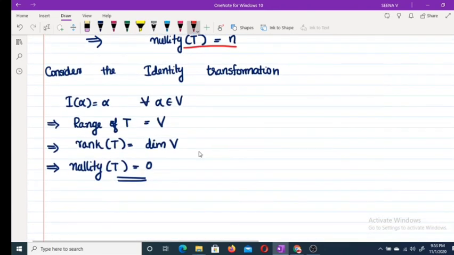Now for the identity transformation, I of alpha equal to alpha for every alpha belongs to V. Therefore, every element alpha gives an element in the range.